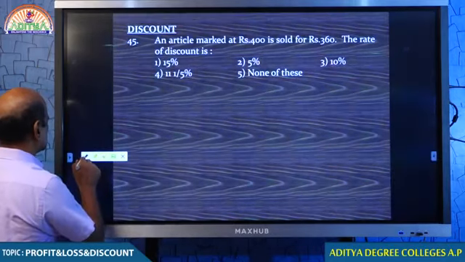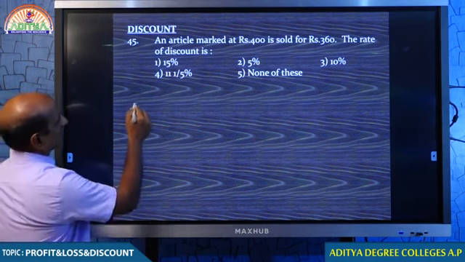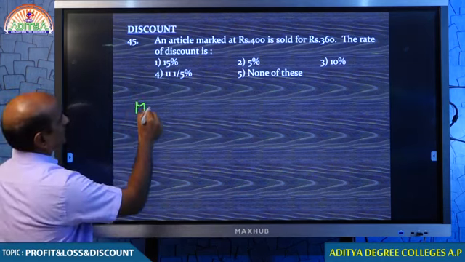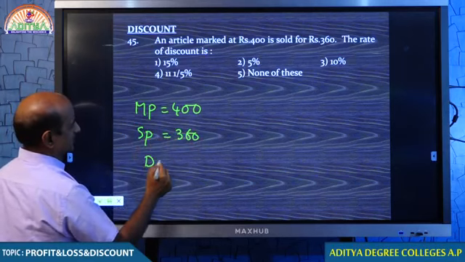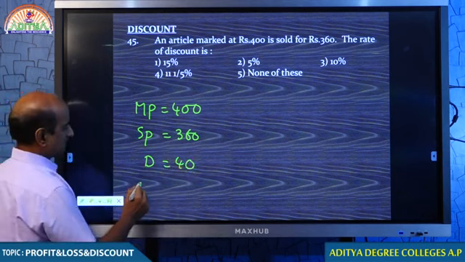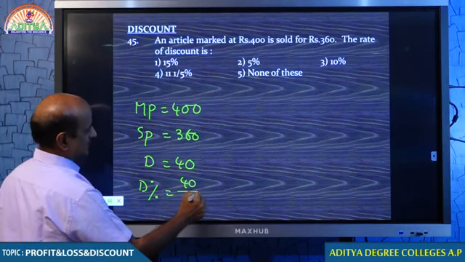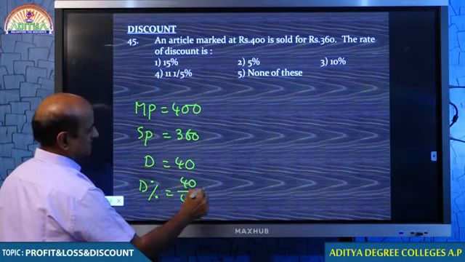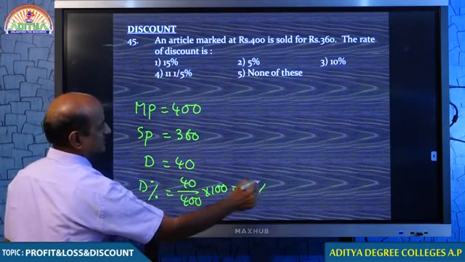Question number 45. Just look at that. Here is the question. An article marked at 400 rupees was sold for 360 rupees. If you are asking me to find the discount, I would say 40. But you are asking me to find the rate of discount. Rate of discount is given by the formula discount by market price into 100. Your answer is 10%.